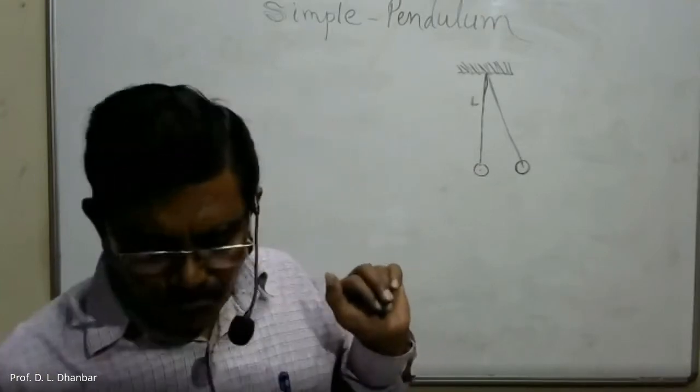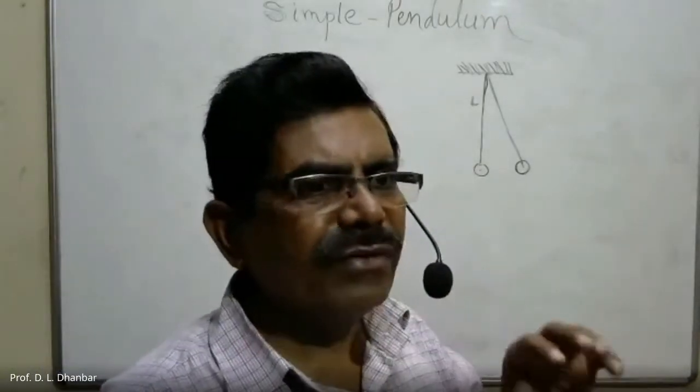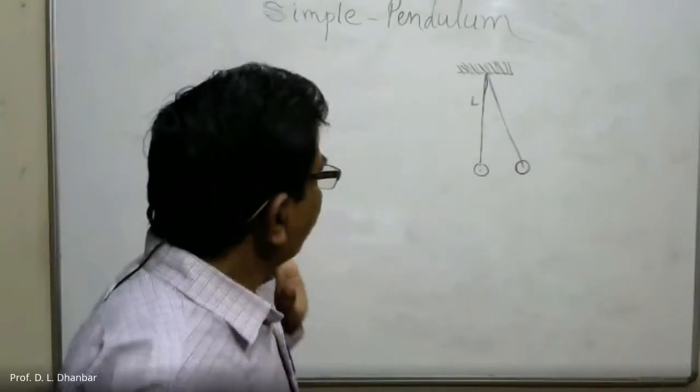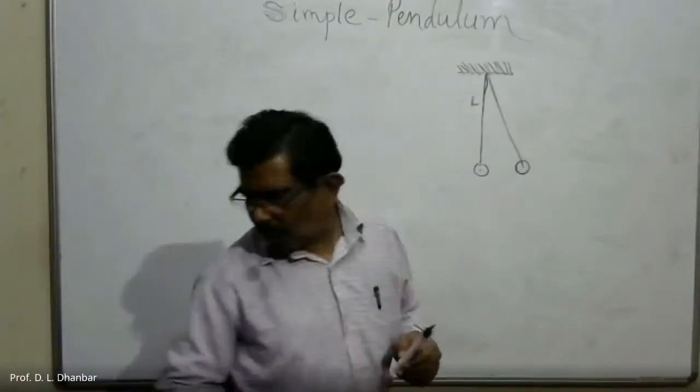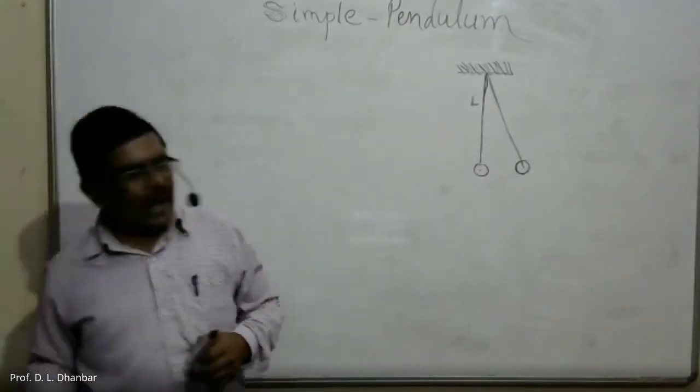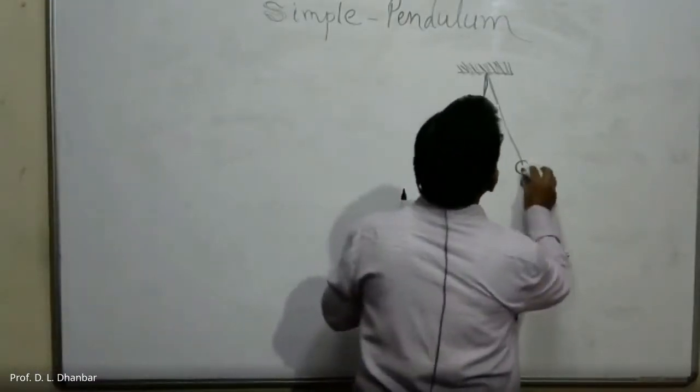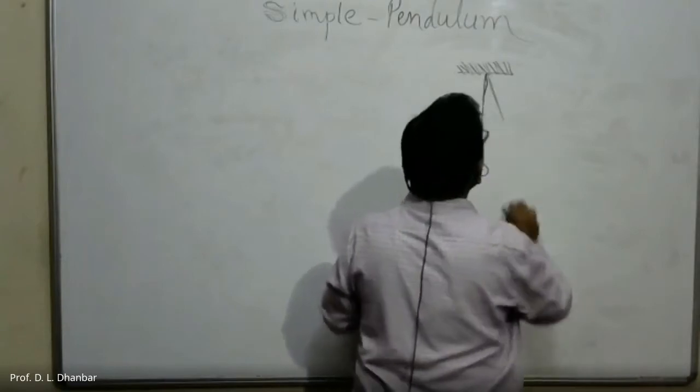And our aim is to show that this bob performs simple harmonic motion. And also our aim is to find out a derivation for the time period of a simple pendulum. So I redraw the figure.